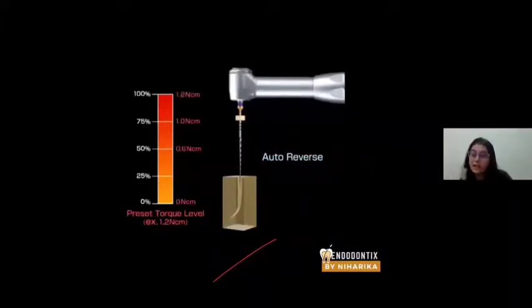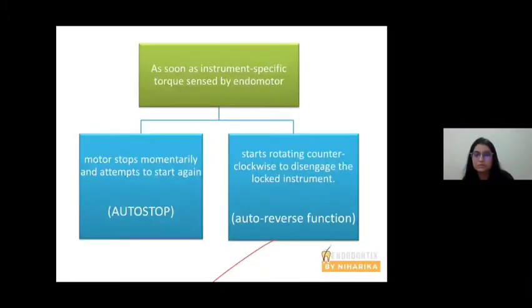It rotates in an anti-clockwise direction and it comes out. This is the principle of auto reverse. The auto reverse principle is a safety factor, because if the file reaches a preset torque level, the file will fracture. So the endomotor with the file senses the torque produced in the surrounding radicular dentine. If the torque reaches more than the preset torque level, the file rotates in an anti-clockwise manner and moves out.